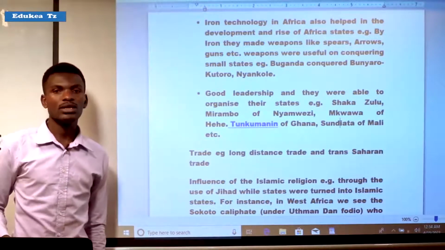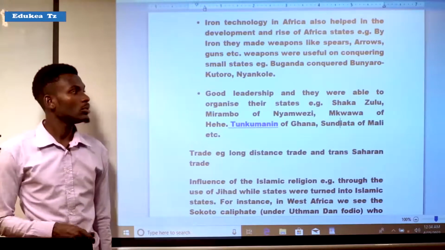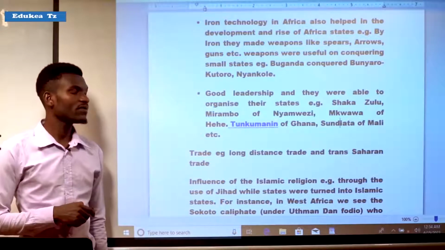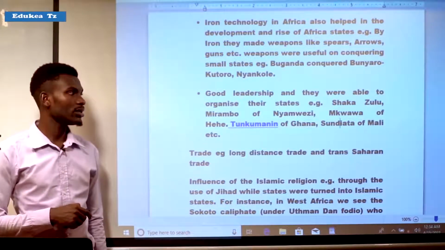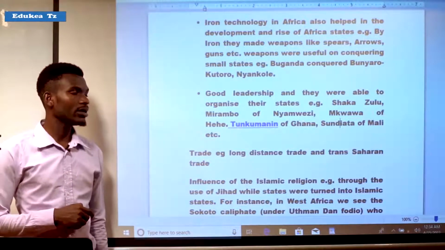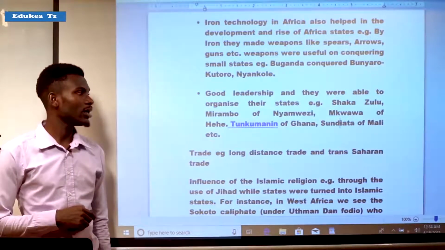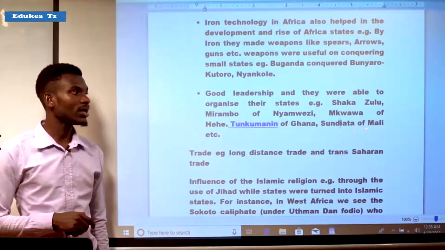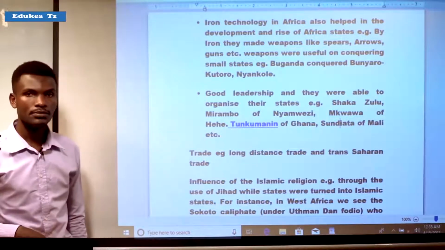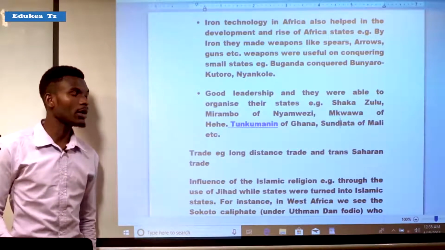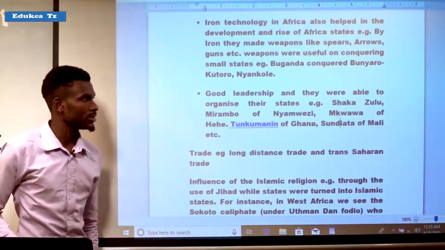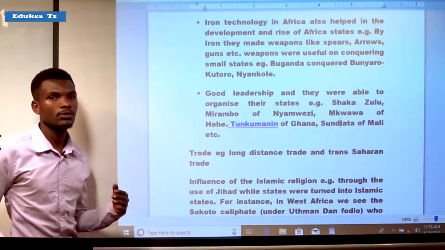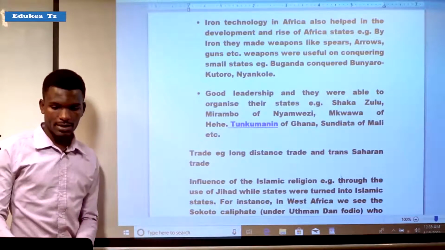For example, Shaka Zulu in South Africa, Mirambo of Nyamwezi in Tanzania, Mkwawa of Uhehe in Iringa, Tunka Manin of Ghana, Sundiata of Mali, and Askia Mohammed of Songhai. These were the good leaders who managed to form states.